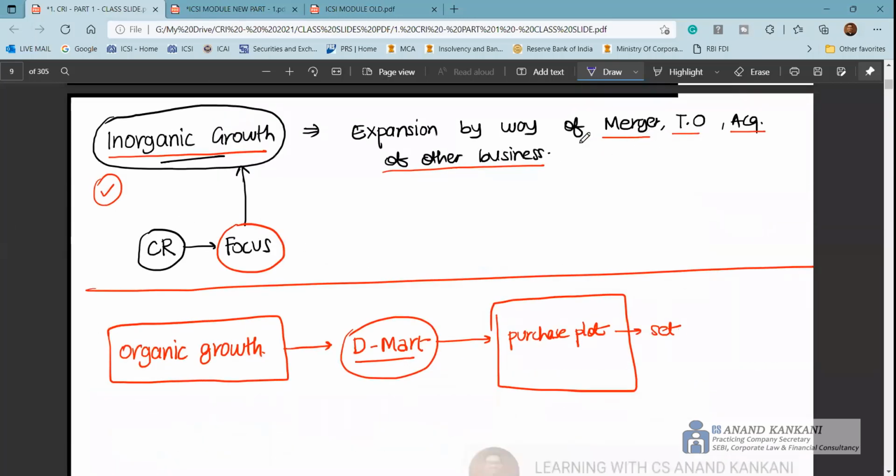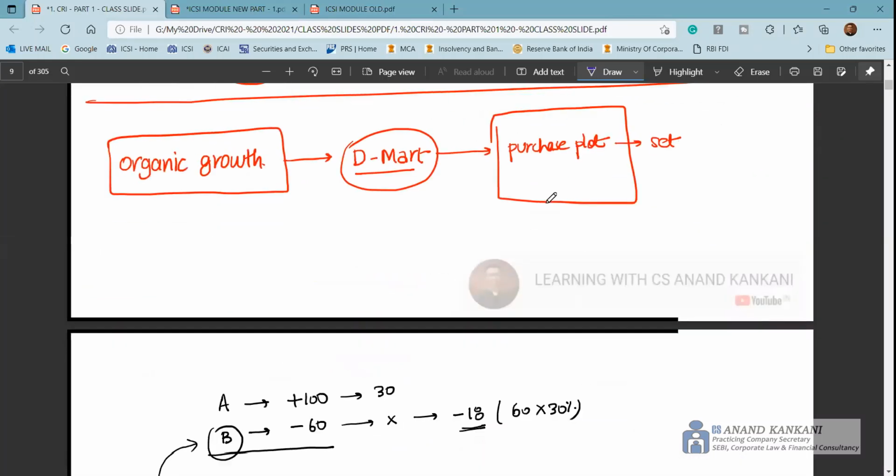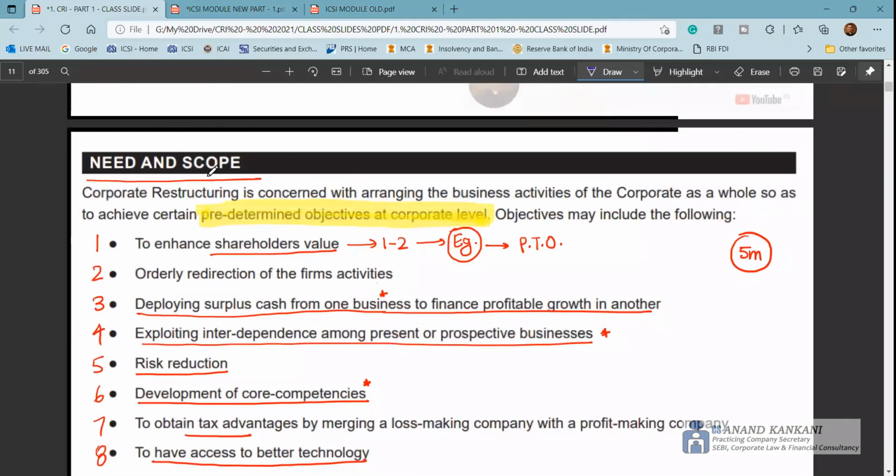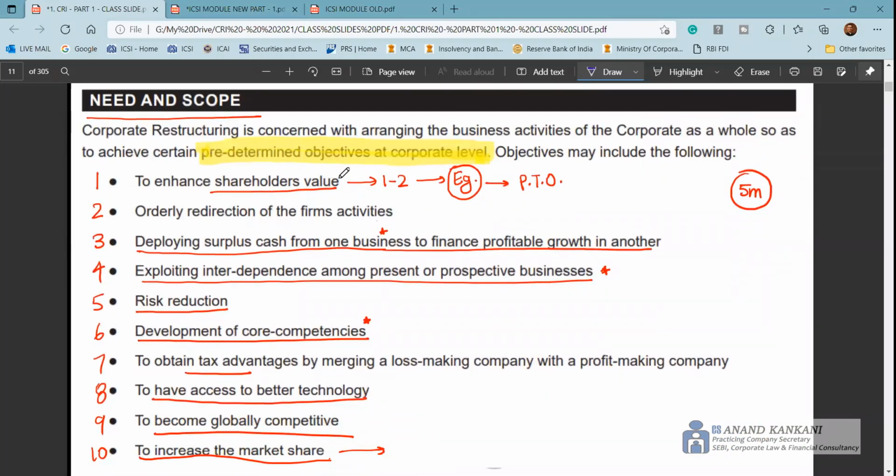Then inorganic growth, as mentioned, is expansion by way of mergers, takeovers, and acquisitions of other forms of business. Then you get the need and scope of corporate restructuring. Your answer should have this: every corporate restructuring is with a predetermined objective. You will never have a situation where the company does corporate restructuring just like that, without any predetermined objective. There will always be a rationale, a need, a situation why corporate restructuring is needed.